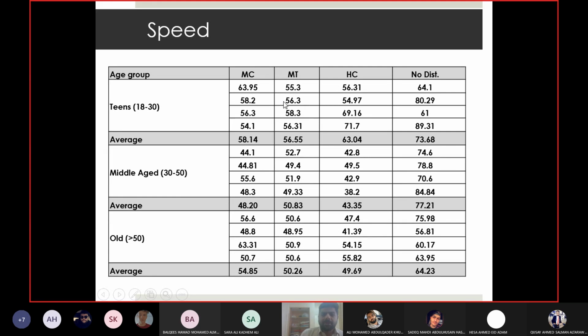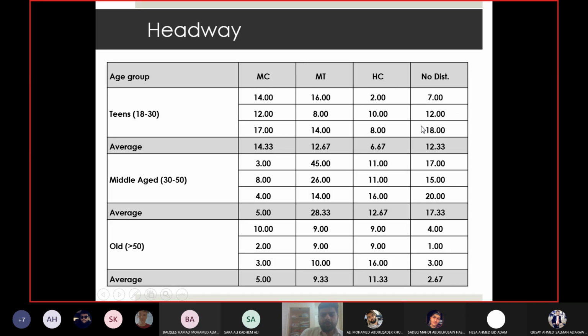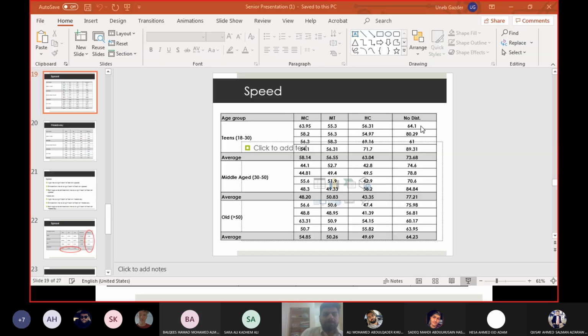Similarly, you can compare the speed of teen drivers, young drivers with old drivers, and so on and so forth. Similarly the case with the headway as well. They studied the headway as well. So if you want to study specific types of drivers like young and old, or the effect of some activity on the driver, like being busy with a mobile phone, then you will use the headway and spacing and microscopic parameters basically to study the behavior.